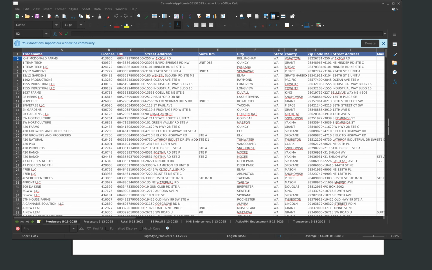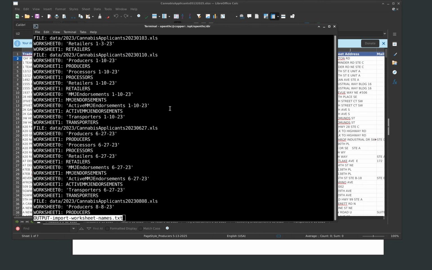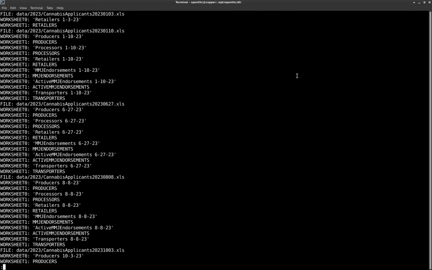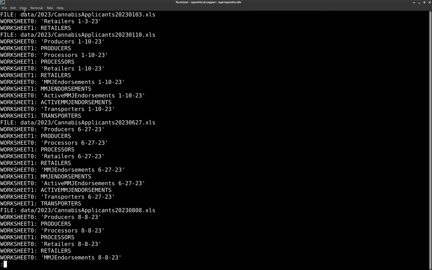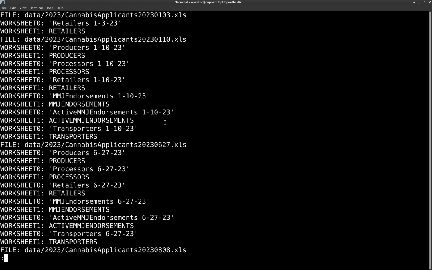I just recently went back through the list of these files that we have and dumped out what their worksheet names look like. I don't know if we can all see this. Let's zoom in and enhance, right? View, zoom in, view, zoom in again. All right, so for each of these files, I went back through time, and you can see we've got an old name and a new name in there.